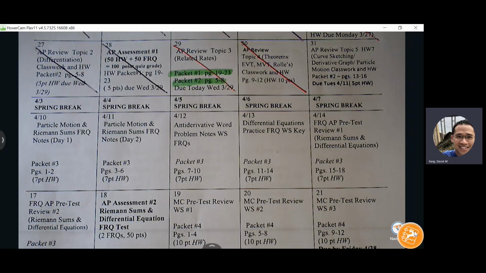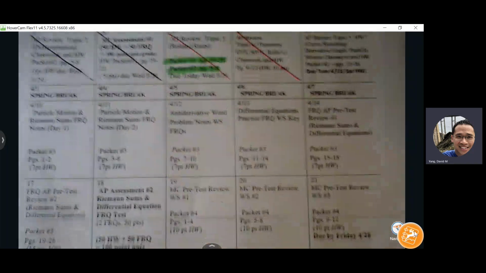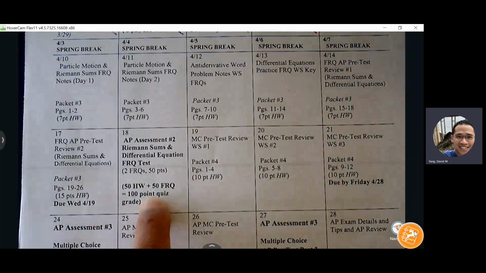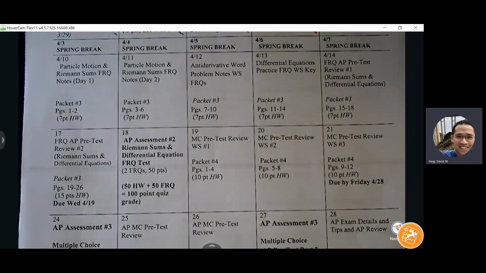But we're going to eventually get to our quiz reviews starting Thursday, Friday. So the quiz will cover Riemann sums and differential equations, 2 FRQs, and we'll have Friday and Monday to do full reviews. We're kind of hitting them now a little bit, but our quiz will be next Tuesday. And this will be another 50-point FRQ quiz grade, with this packet 3 homework accounting for the other 50 points.